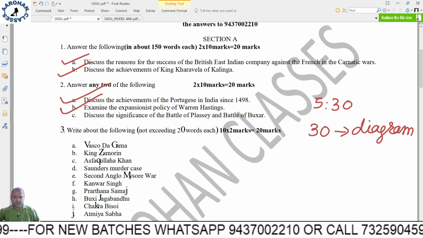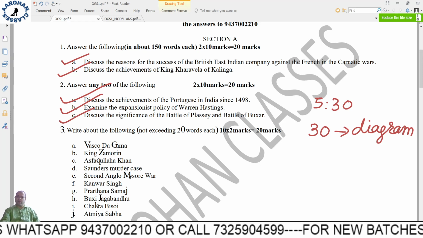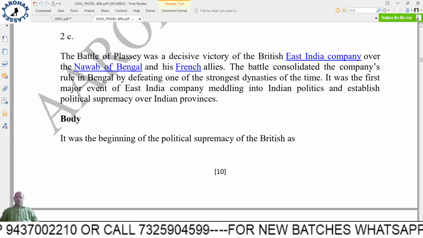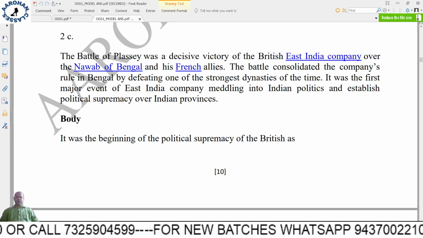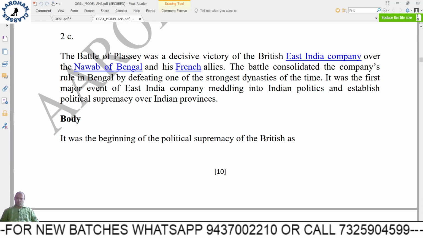Next, discuss the significance of the Battle of Plassey and the Battle of Buxar. So that is why I am saying it is very important to go through the model answers, because